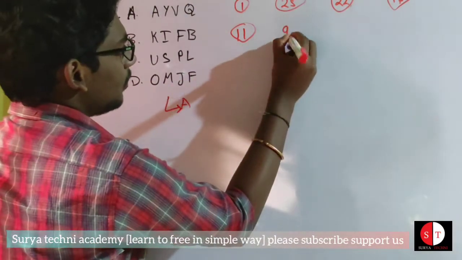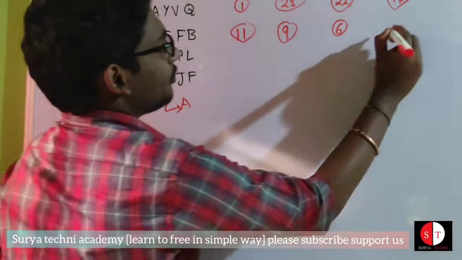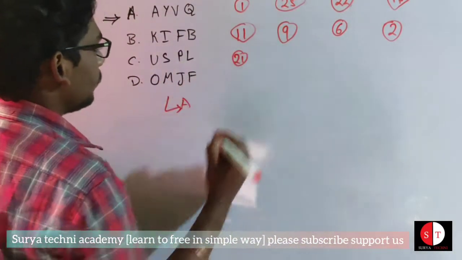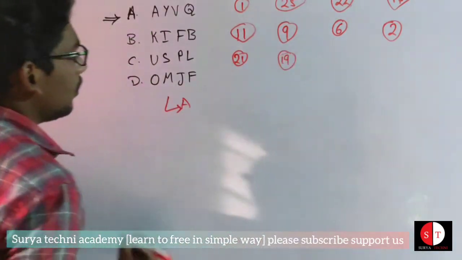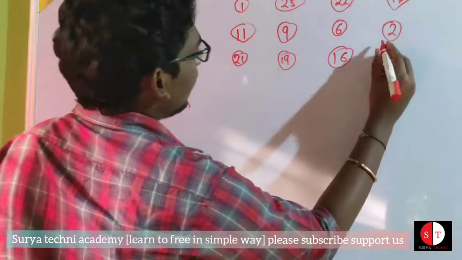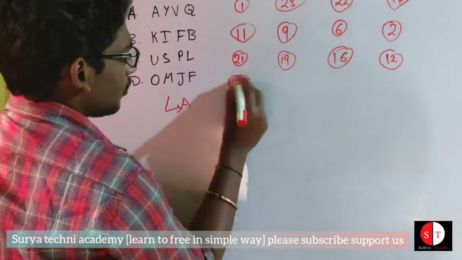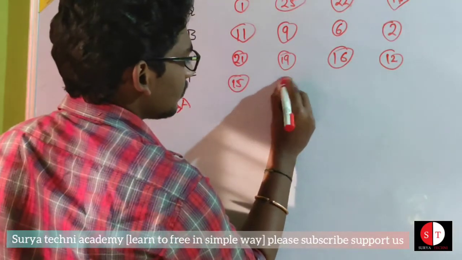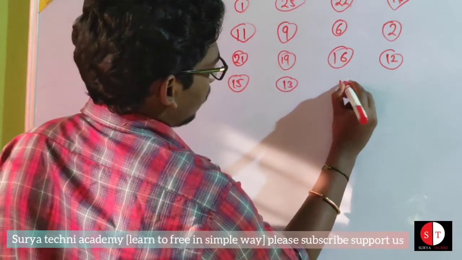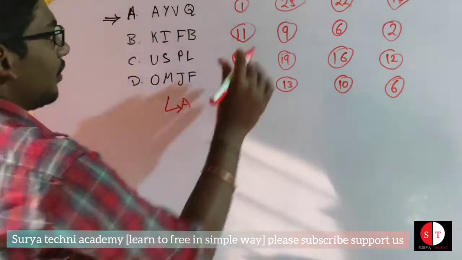I is 9. F is 6. B is 2. U is 21. S is 19. P is 16. L is 12. O is 15. M is 13. J is 10. F is 6. What is the difference?